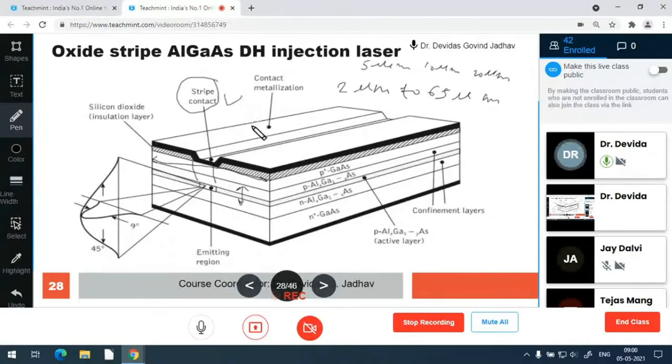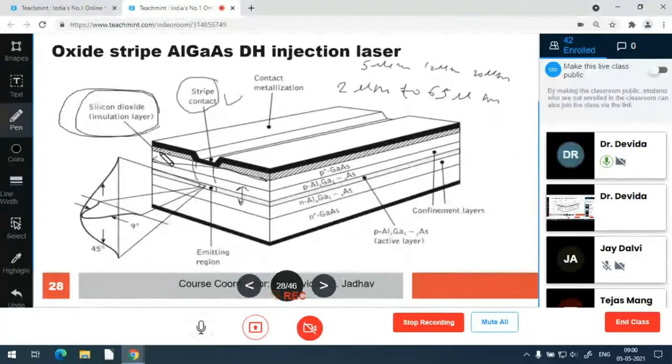So contact is made for a very thin area, and the other area is insulated with a silicon dioxide insulating layer. This hatched part is the silicon dioxide insulator layer, the insulating layer below the conducting layer.